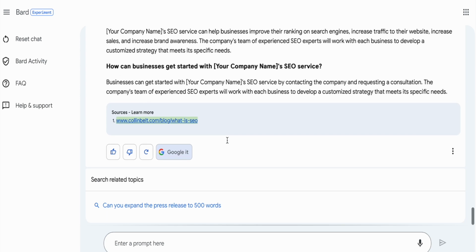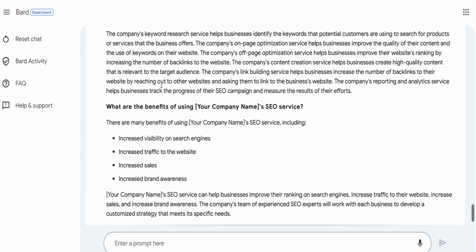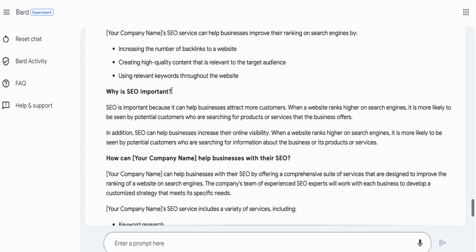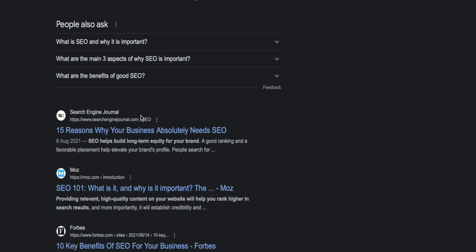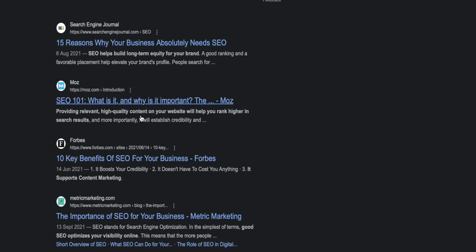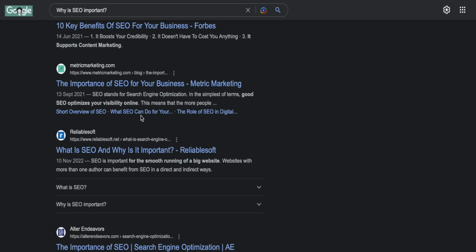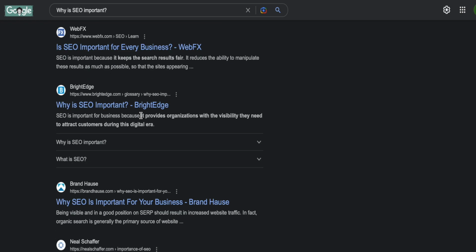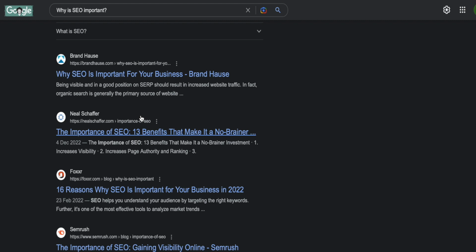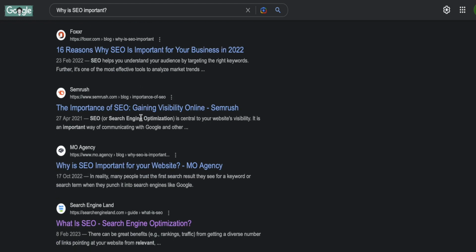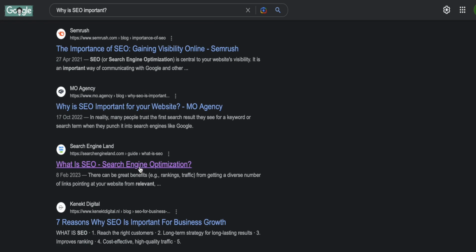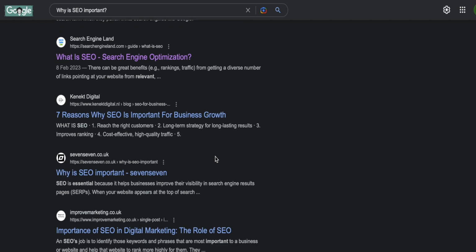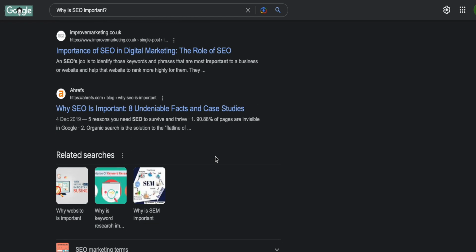Because I can't understand. Because if I go ahead and I search for, let's say, why this is important, if I copy this over here, it's not a top ranking website. So none of this is a top ranking website, but somehow Google, or Bard in this case, trusts the website enough to cite it as a source.